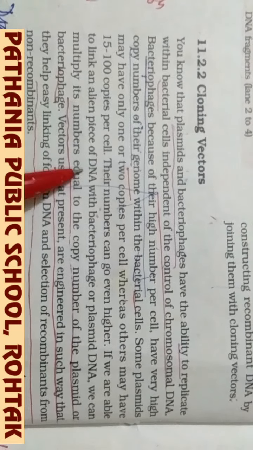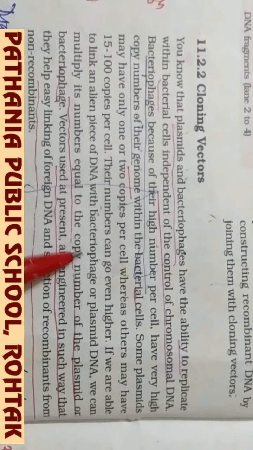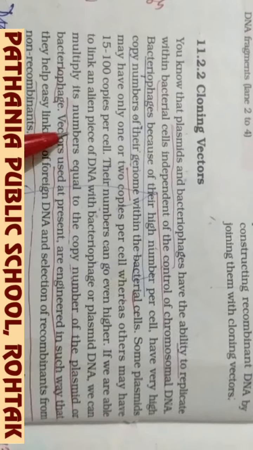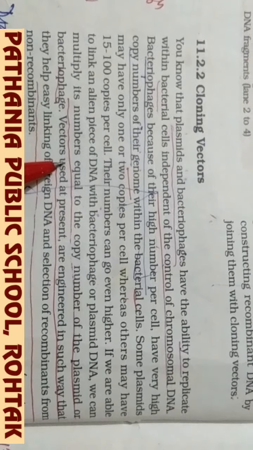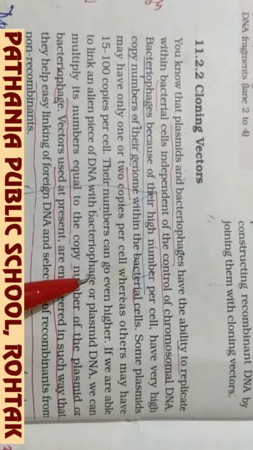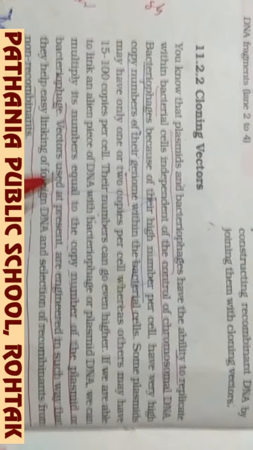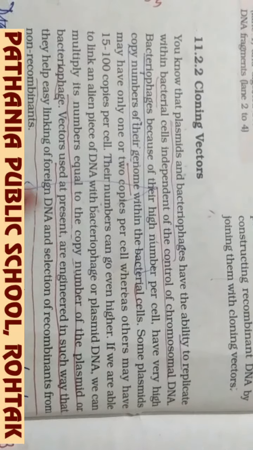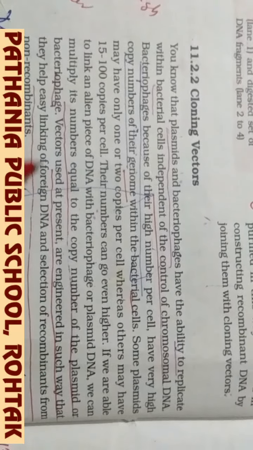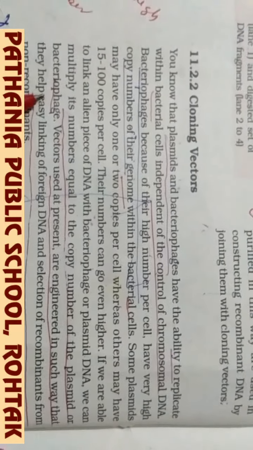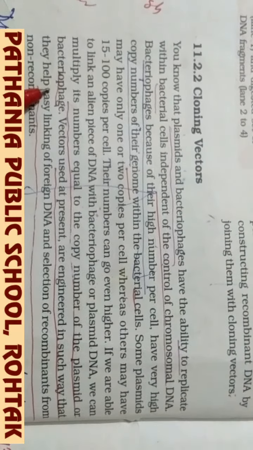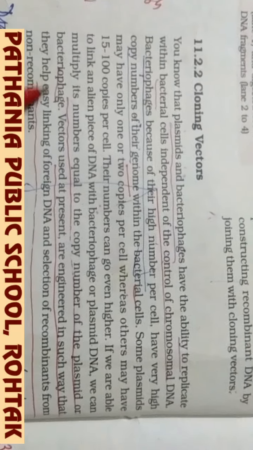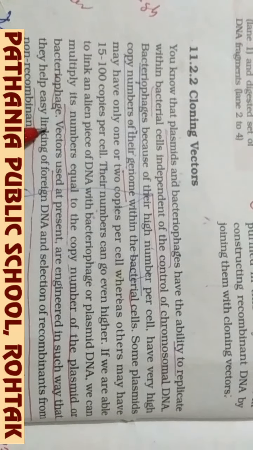If we are able to link the aligned DNA with the bacteriophage or plasmid, then this aligned DNA will also multiply along with them, equal to the number of plasmids or bacteriophages, so that we can make multiple copies of the foreign DNA. That's why they are used as a vector.